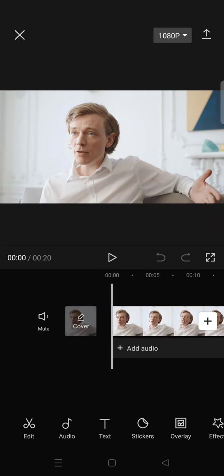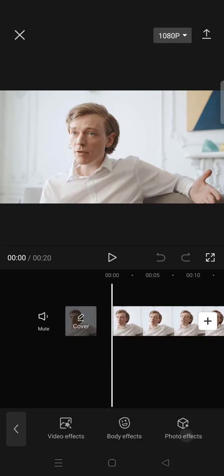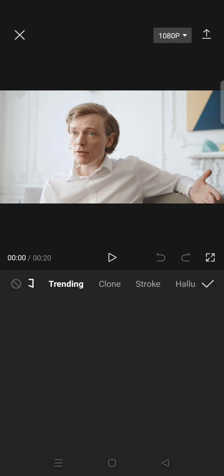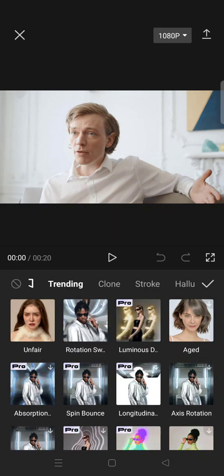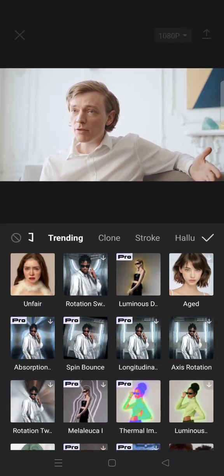On today's tutorial, I'm gonna show you the new trending effect on CapCut that you can apply to your videos. So here, the effect is called the sad unfair effect, and the effect can be easily found under the body effect. So I'm going to just go to effect, body effect. Here on the trending, you can easily find the effect unfair.